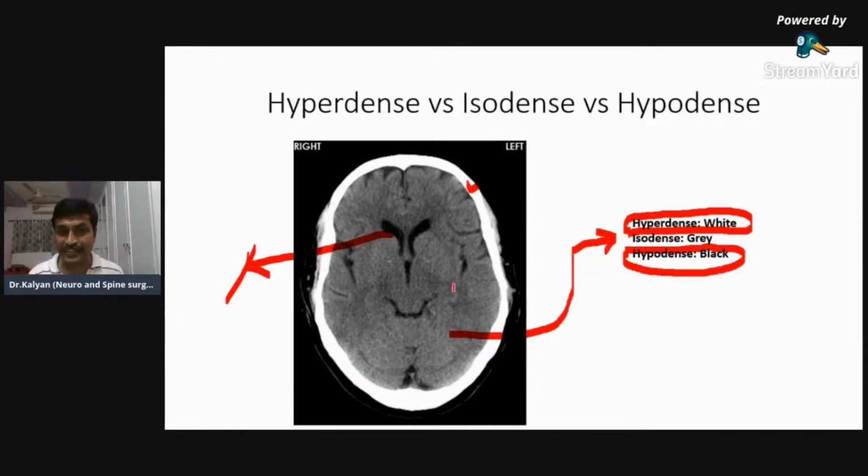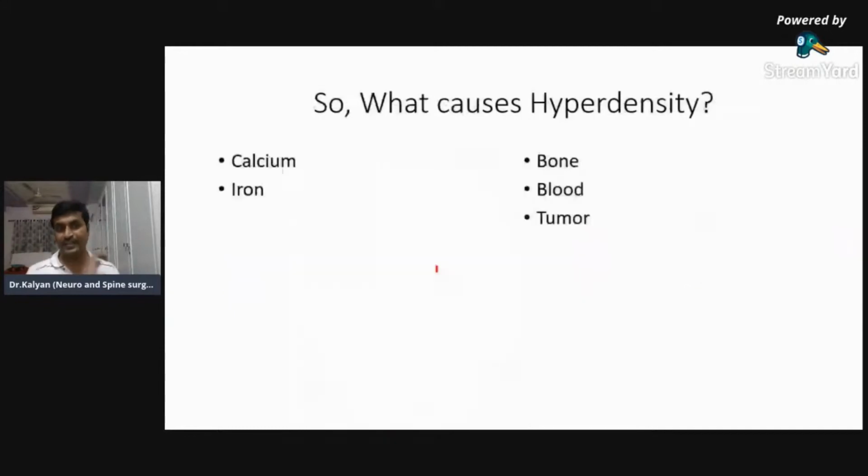So all these brain structures which I'm showing here are isodense. Isodense is gray in color, similar to brain. Anything which is whiter than brain is hyperdense. Anything which is darker than brain is hypodense. Now, what causes hyperdensity?